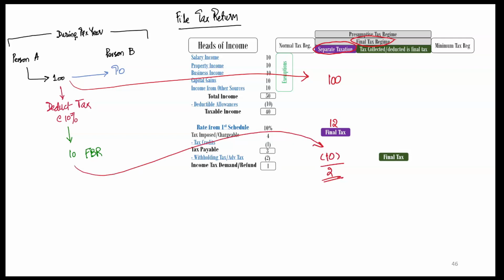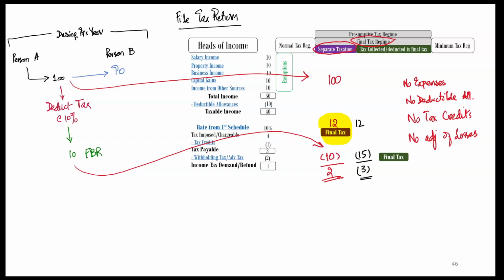The amount of tax imposed is final tax. Rs 2 will be deposited by the taxpayer at the time of filing of tax return. There will be no expenses, deductible allowances, tax credits or adjustment of losses. Isn't it simple? Awesome! If withholding tax is more than tax imposed, then the excess will be refunded. If withholding tax is equal to tax imposed, then nothing will be recovered from the taxpayer.